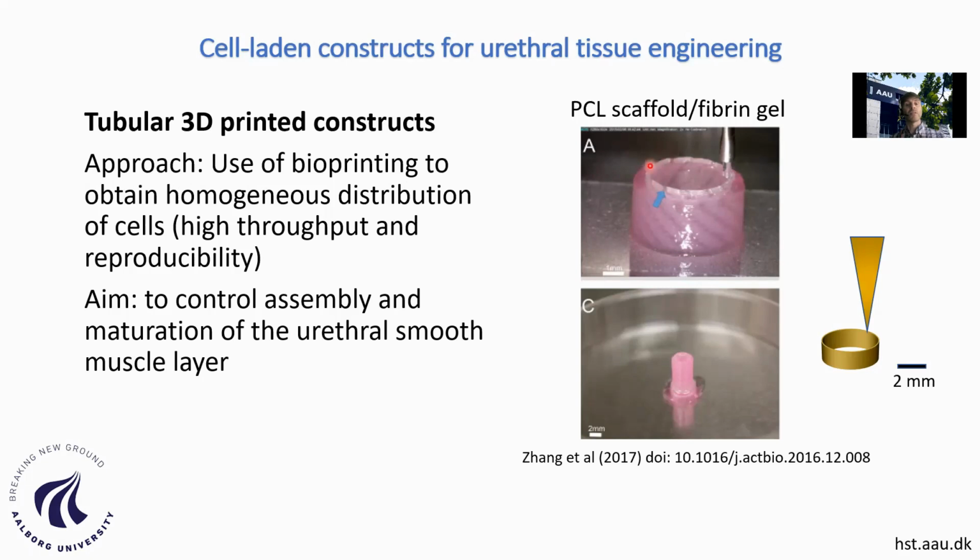Here you see some sort of tube done by 3D printing polycaprolactone. This is a biocompatible, biodegradable polymer. And then, using a fibrin gel, these different cell types, urothelial cells on one side and smooth muscle cells on the other side, were printed. And these cells were investigated in vivo by the group of Zhang in 2017.